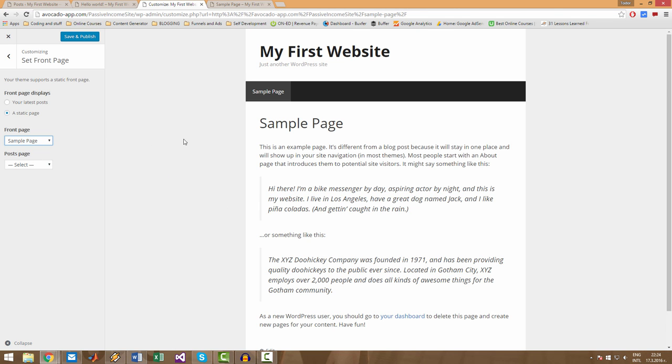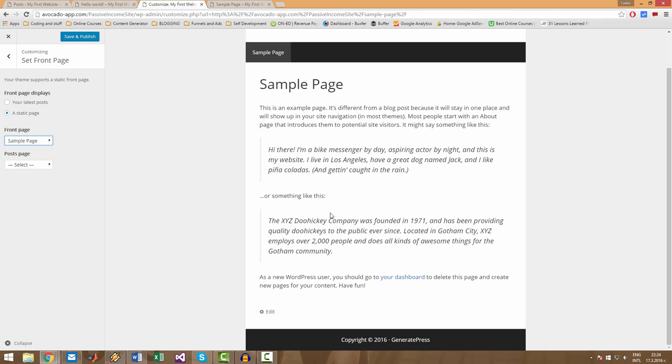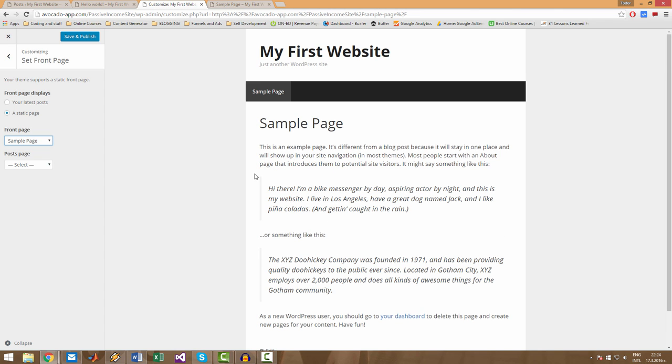So now the sample page became our home page, and I am using this front page setting in order to set my main page with my main keyword on the home page of my website. This is what I use pages for.